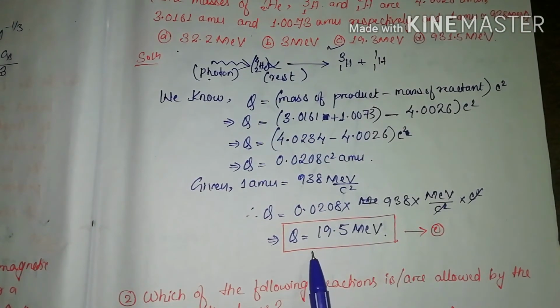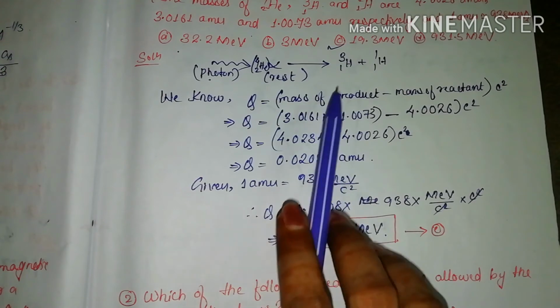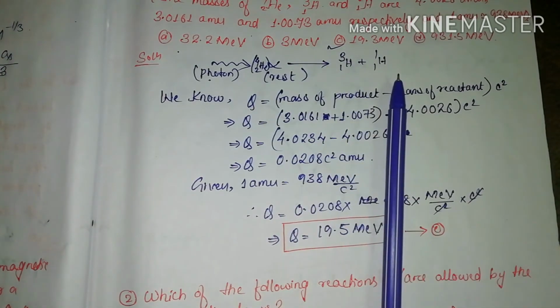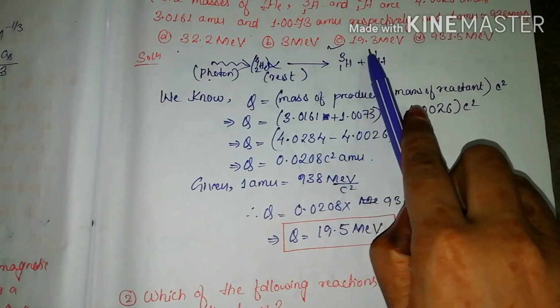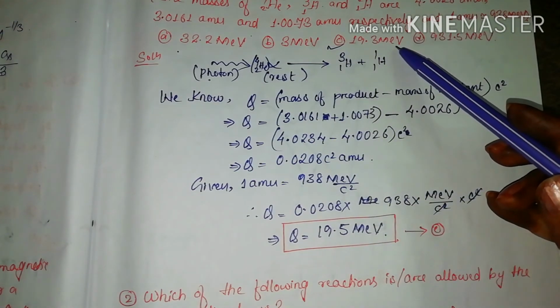So this is the minimum energy which a photon requires so that it can split an alpha particle into a tritium and a proton. So the correct option is option C here. It's 19.5, which is approximately equal to 19.3 mega electron volt.